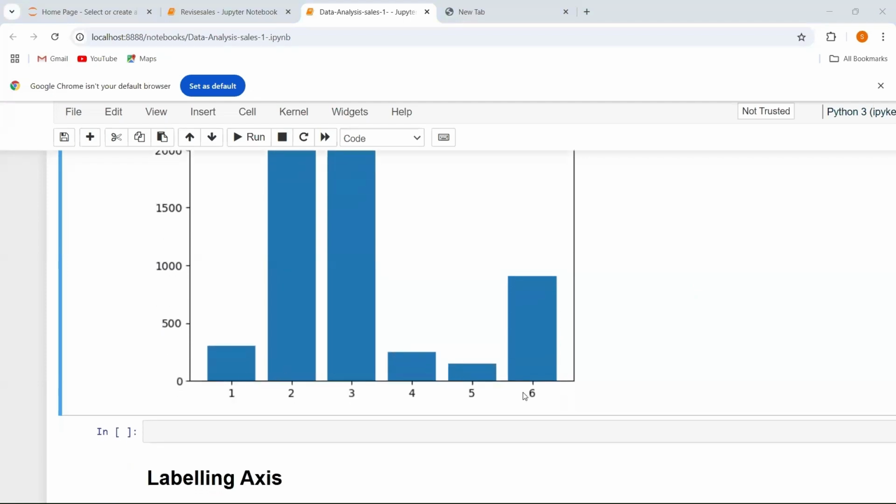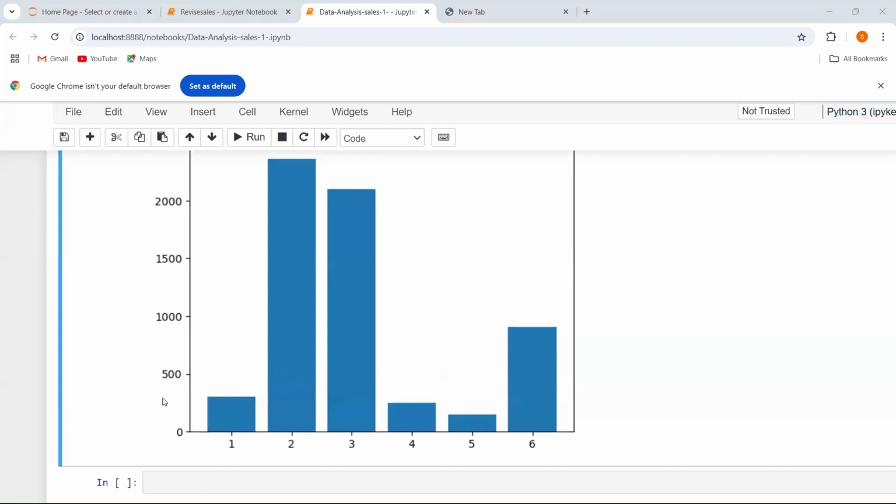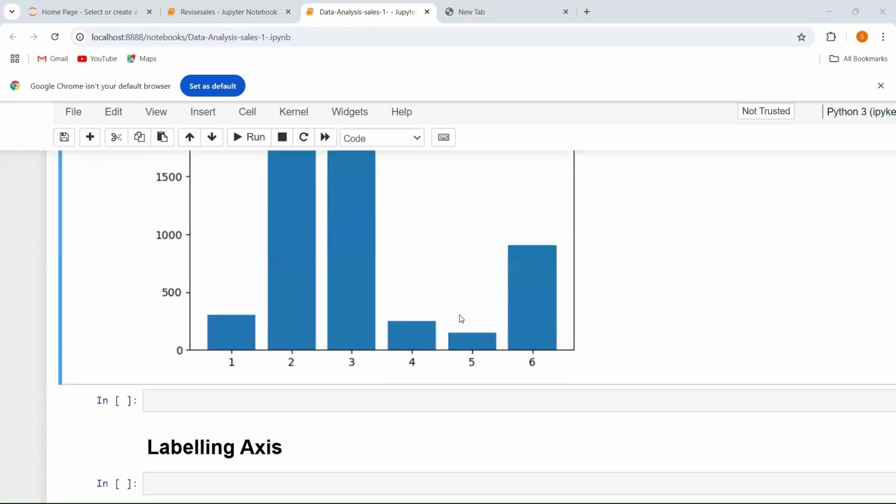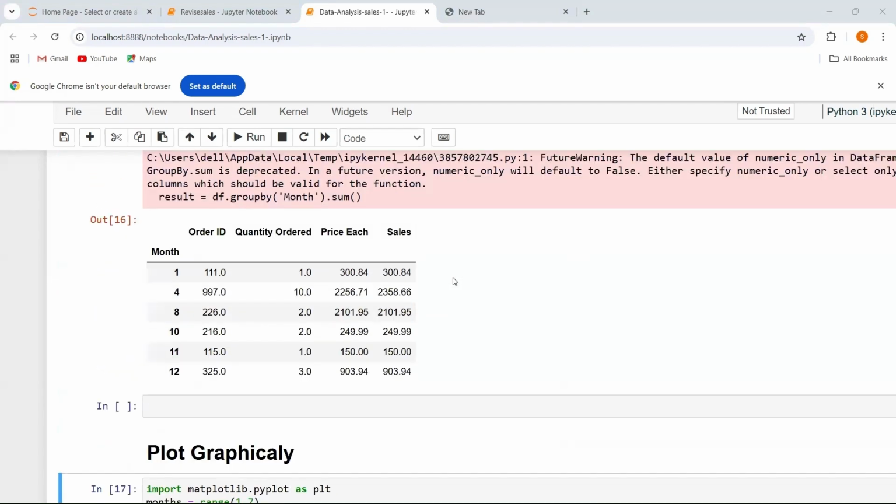This is the month axis range, and these are the sales axis range. So this is your x-axis and this is your y-axis. You can see values over here, that is 1, 2, 3, 4, 5, and 6. Why are these values there in our output? Because you can see over here, these are your months 1, 4, 8, 10, 11, and 12.